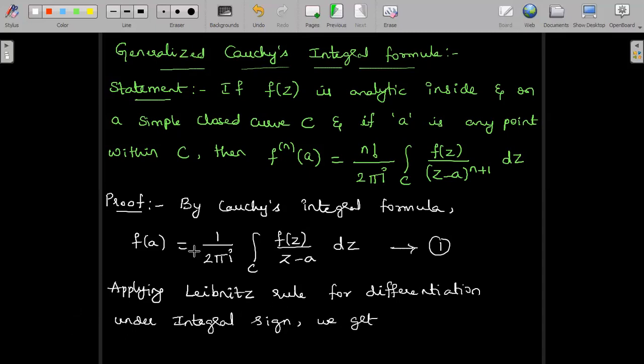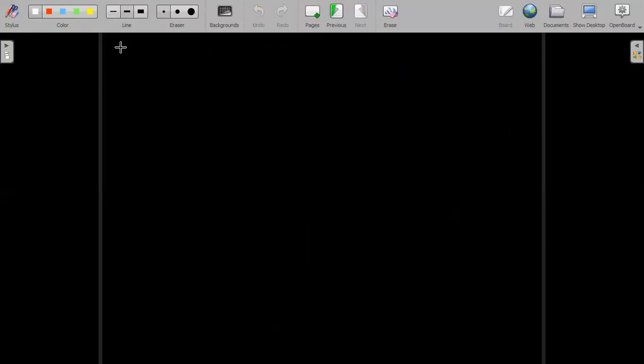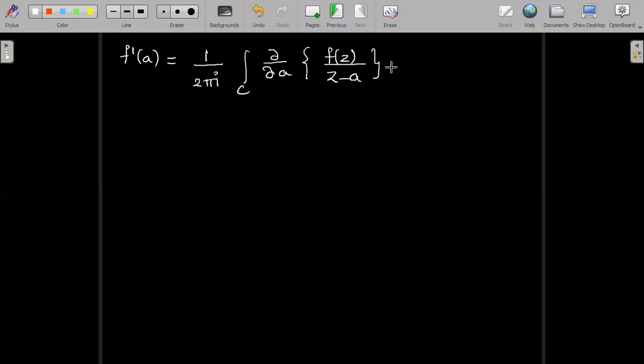So under the integral sign, on the left hand side I will directly write f dash of a, whereas on the right hand side within the integral let us put dou by dou a. f dash of a is equal to 1 divided by 2 pi i integral over C of dou by dou a of f(z) divided by (z minus a) dz.